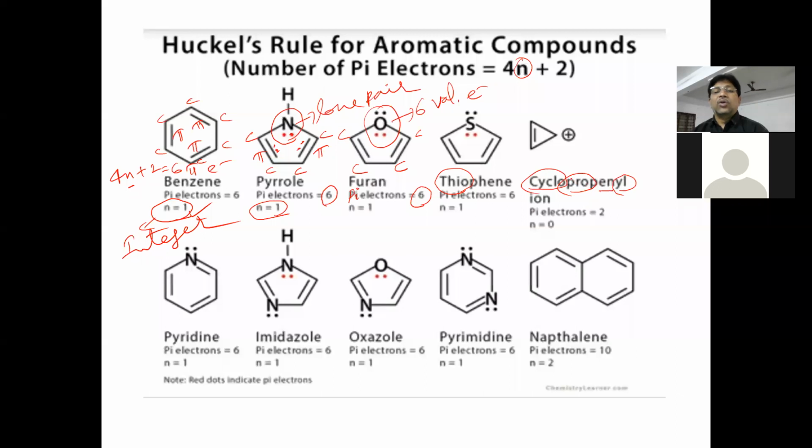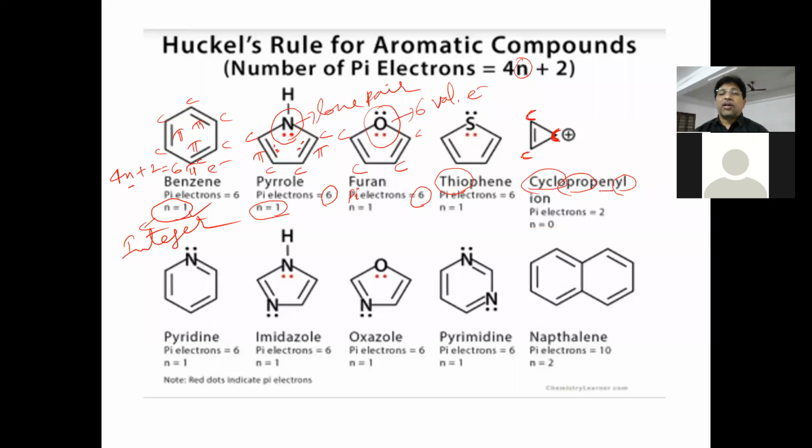Likewise, see cyclopropenyl. How many double bonds are in this ring? One double bond is there. So this is a cyclopropenyl carbocation. Is it a cation or anion? Cation. The carbon here has a plus charge, so we say carbocation. It is a double bonded carbon.